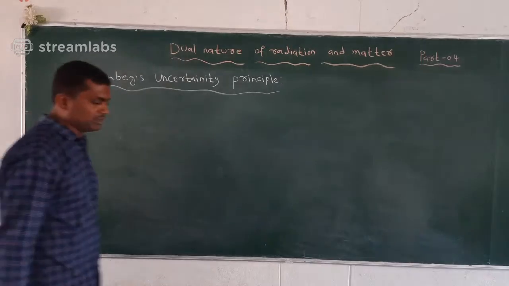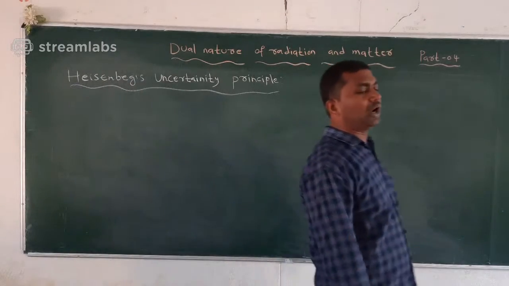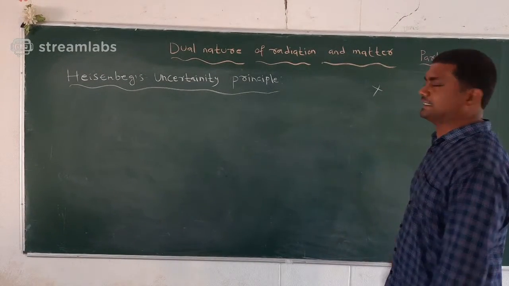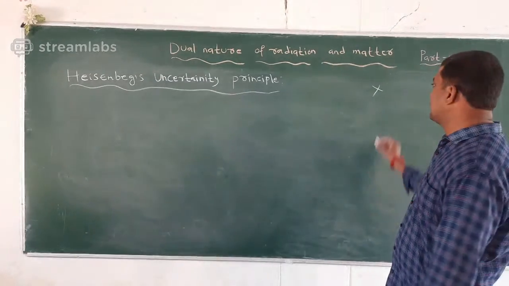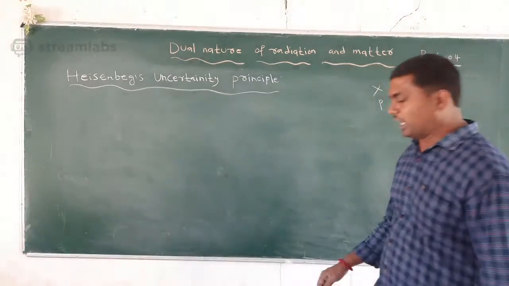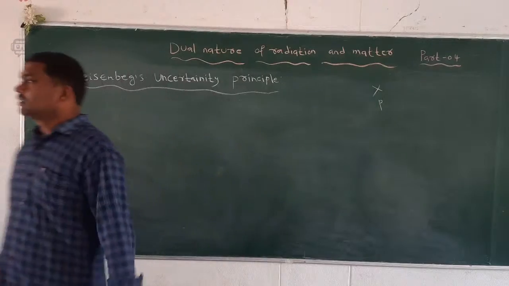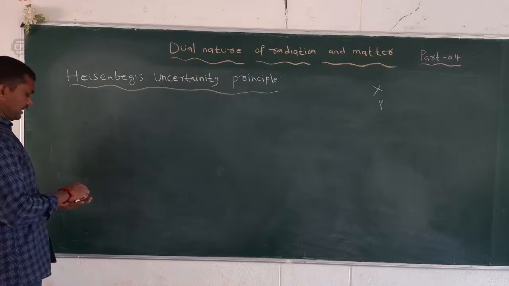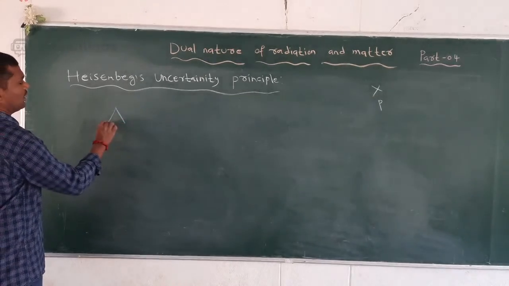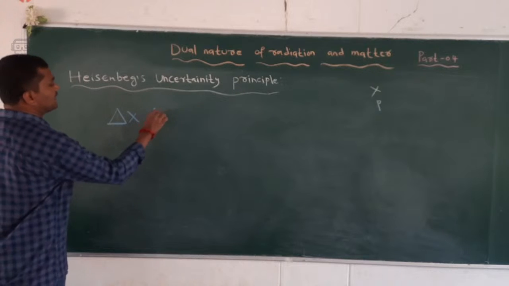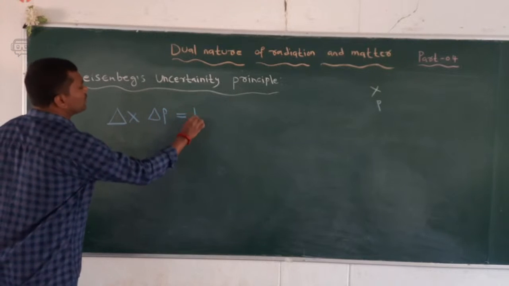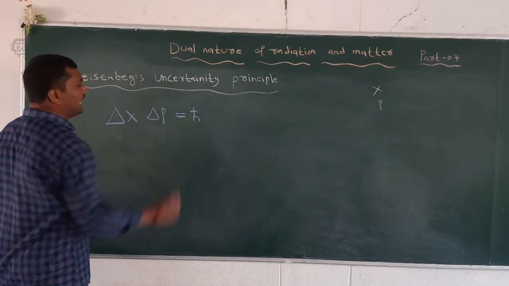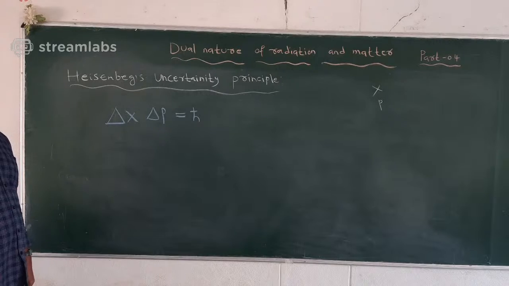We take the relation between the position of the particle, represented by x, and the momentum of the particle, represented by p. The product of delta x and delta p is equal to h cross, or h cut, and this is called the Heisenberg uncertainty principle.